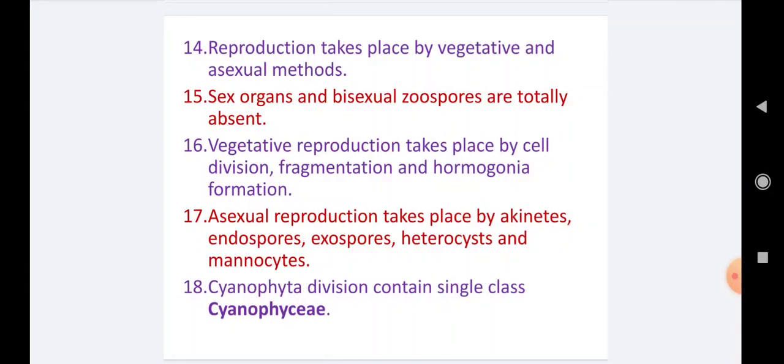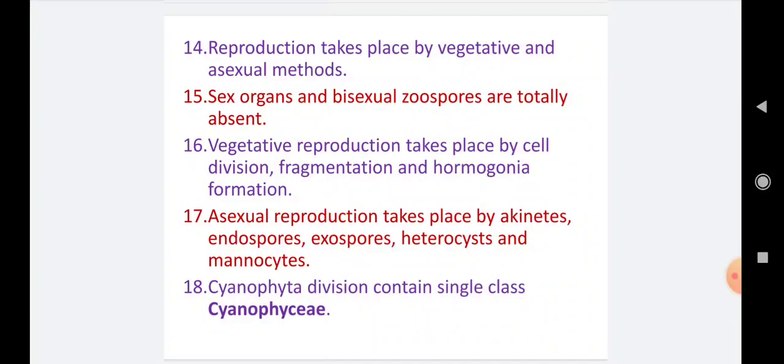Then fragmentation. As you know, this is the most common vegetative reproduction present in filamentous algae. Suppose accidentally the filament is cut into small pieces, each small piece has the ability to regenerate and form a new individual thallus, so that is fragmentation. And hormogonia. Hormogonia are vegetative cells directly developed on the vegetative thallus, meaning filaments.